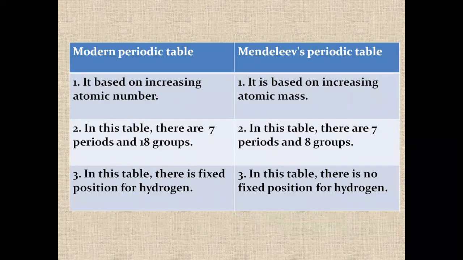Okay, the difference between the modern periodic table and Mendeleev's periodic table. The modern periodic table is based on increasing atomic number. Mendeleev's periodic table is based on increasing atomic mass. In the modern periodic table, there are 7 periods and 18 groups, whereas in Mendeleev's periodic table, there are 7 periods and 8 groups. In the modern periodic table, there is a fixed position for hydrogen, whereas in Mendeleev's there is no fixed position for hydrogen.